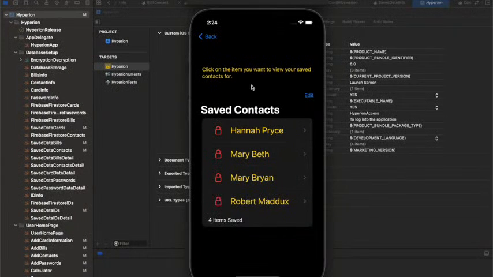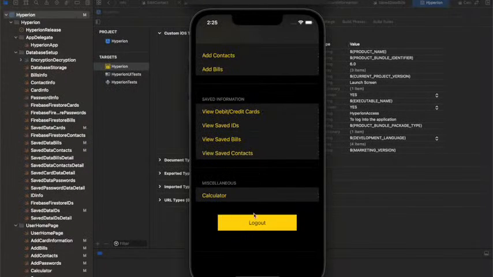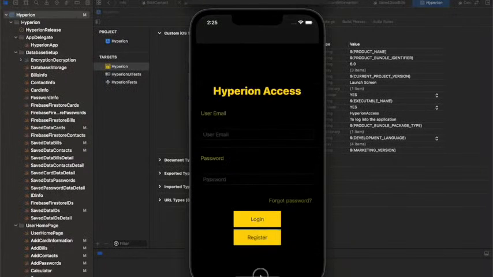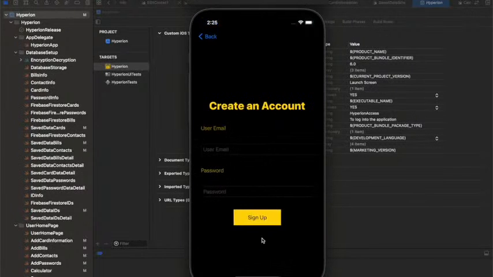So now we're going to go over creating a new account and adding information with a new account. So when you create a new account, you have to make sure you log out and then exit out of the app completely. When you're going back in, this is an account associated to Hannah's, Mary's.